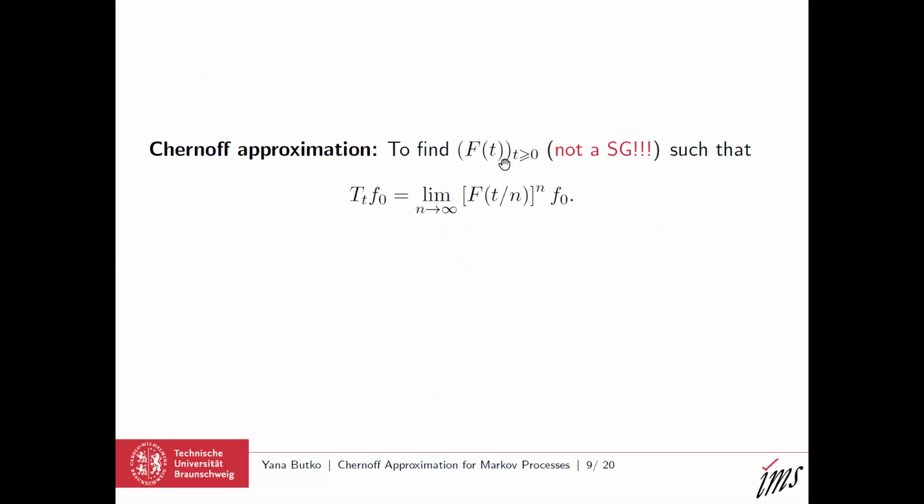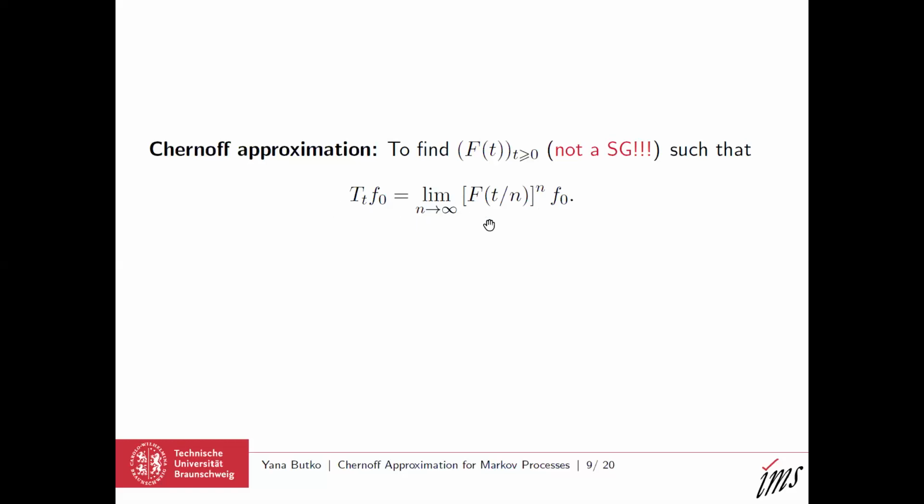There exists a theorem of Chernoff, which says that under some circumstances, a given family of operators F(t), which is not a semigroup but whose operators are nice, in the sense that they are given explicitly, satisfies the following: under some conditions given in the theorem of Chernoff, an unknown semigroup T_t with a given generator can be approximated by this limit, where we have iterations of some known operators F.